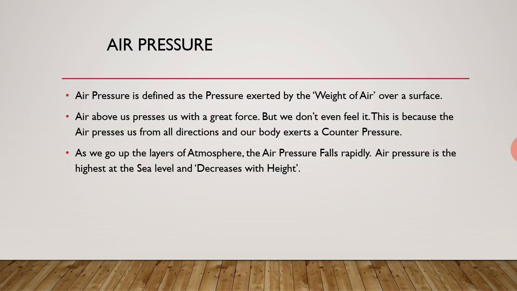We are able to breathe properly at the sea level. But you must have experienced if you go on the mountains, or when the mountaineers go for expeditions, they always go with oxygen cylinders, because the presence of oxygen and air decreases at height, that is on mountains.